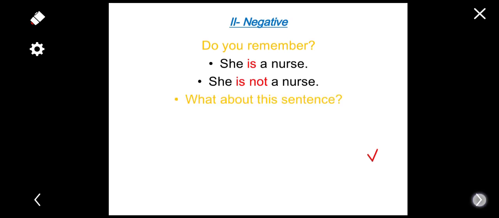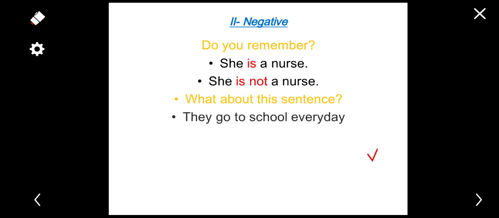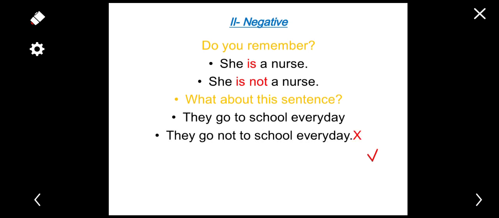Now what about this sentence? They go to school every day. What do we do here? Can you give me the negative form of this sentence? If your answer is they go not to school every day, so it's false. We don't say go not. But if your answer is they don't go to school every day, then it's correct.